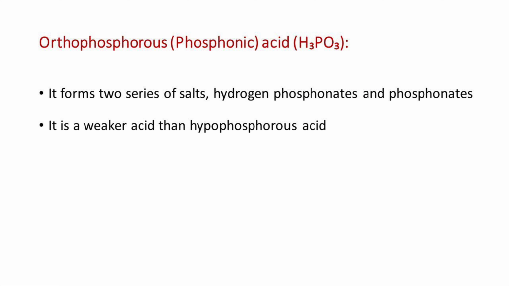Orthophosphorous acid forms two series of salts, hydrogen phosphonates and phosphonates. It is a weaker acid than hypophosphorous acid. It has pKa1 of 2 and pKa2 value of 6.59. It shows that in aqueous solution, phosphonic acid is not a very strong acid.